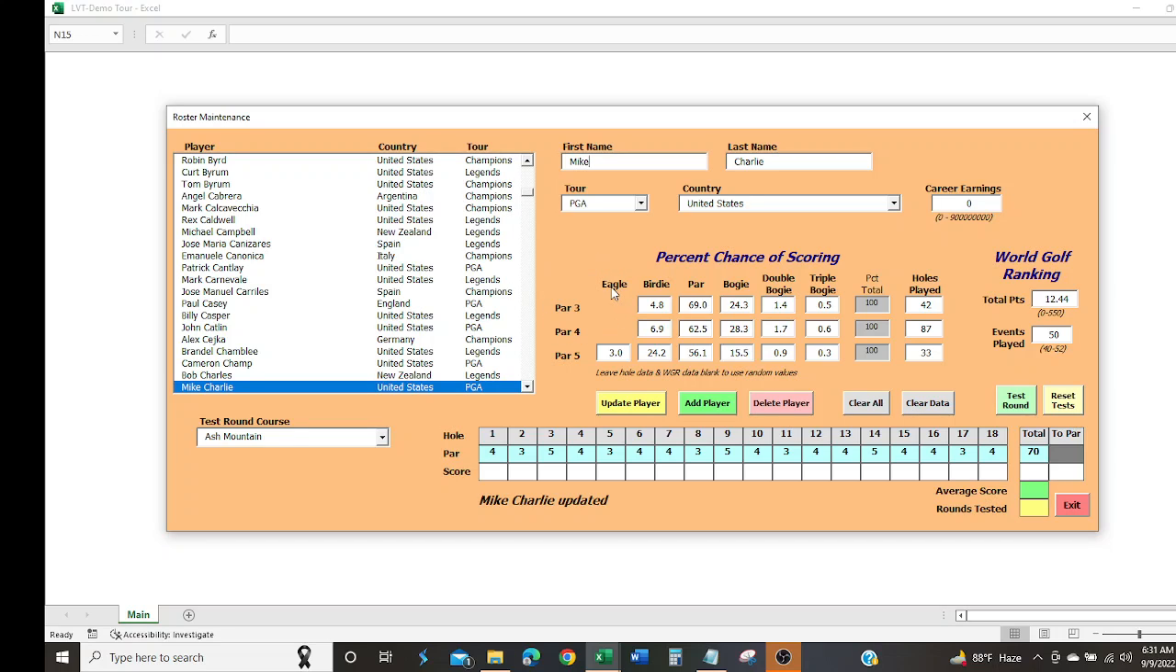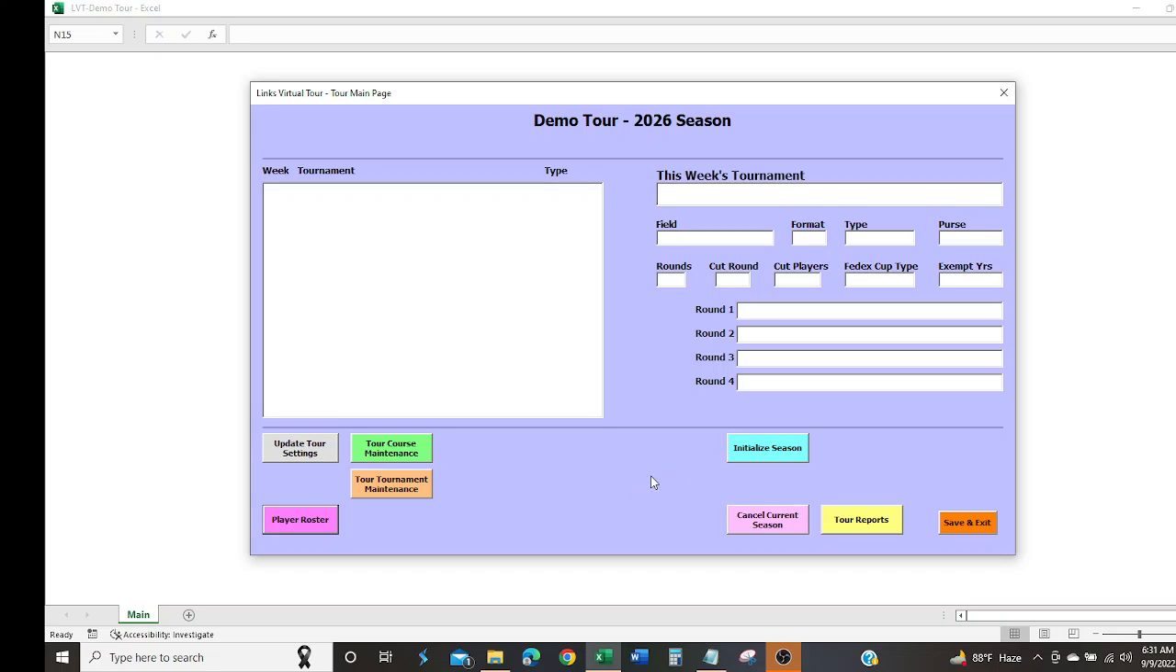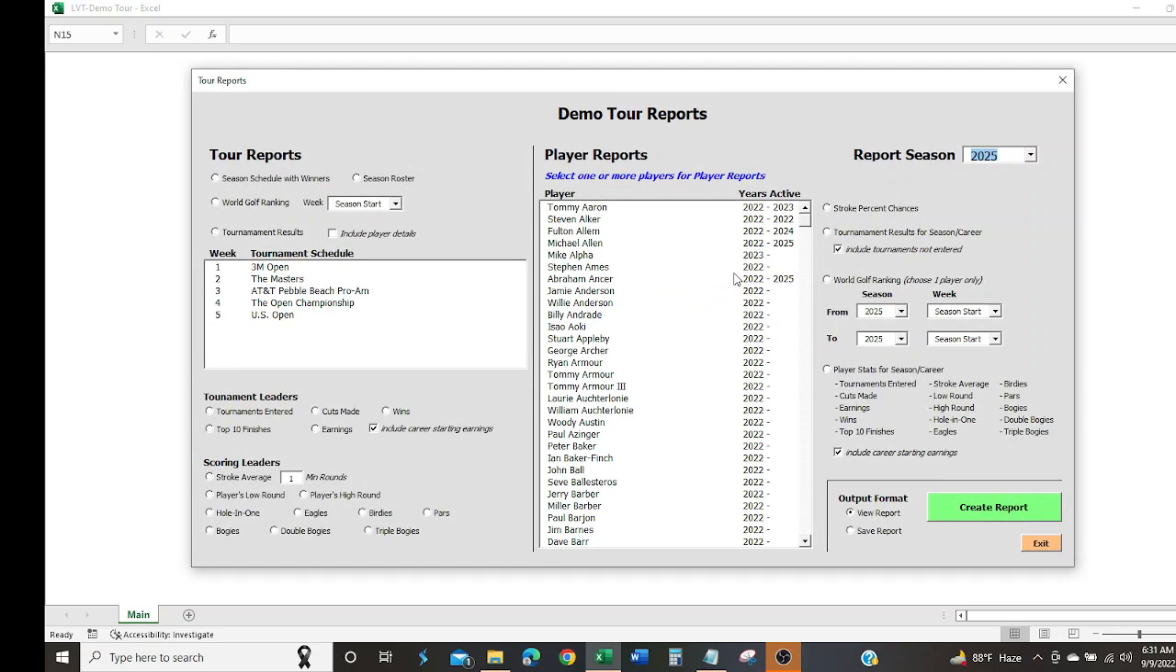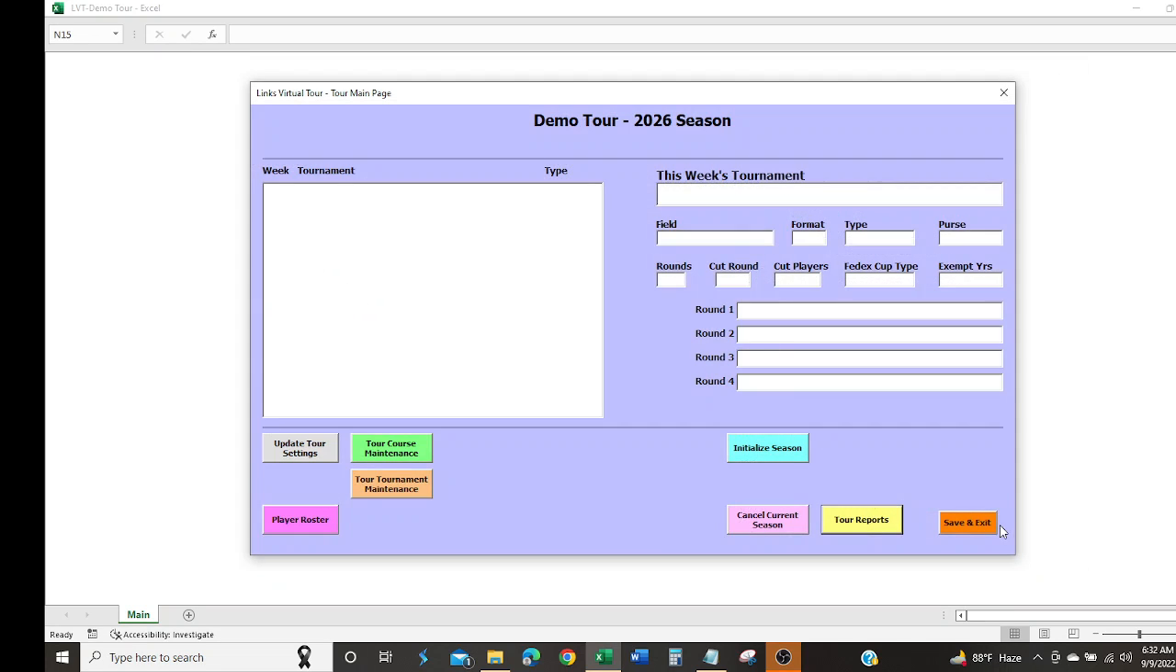So that's the player update. Like I said, you have to do that between seasons. If we come over to the tour reports, you'll notice the change that we also made. I believe we deleted Abraham Answer. So now going forward with the 2026 season, he'll only have data available for 2022 through 2025. And that is the player roster update feature.